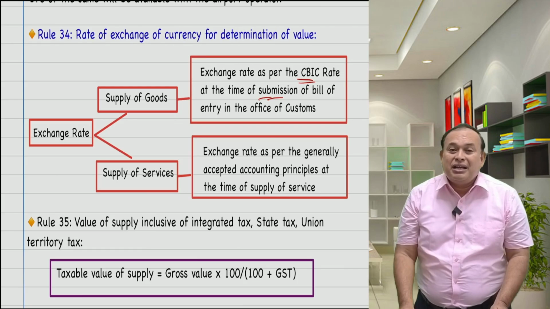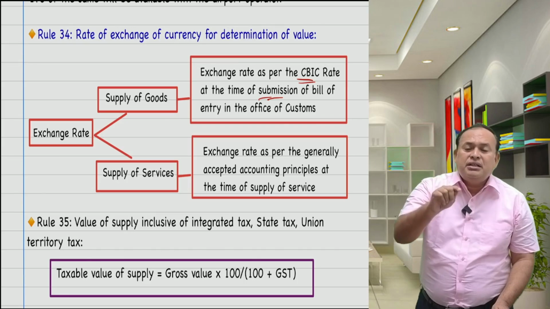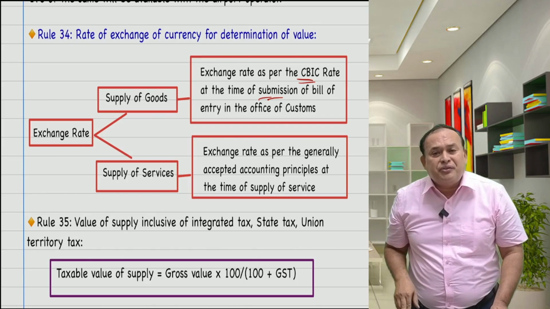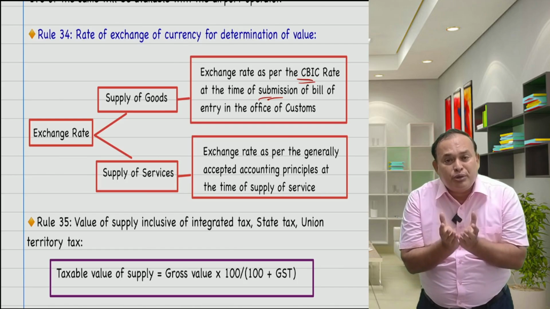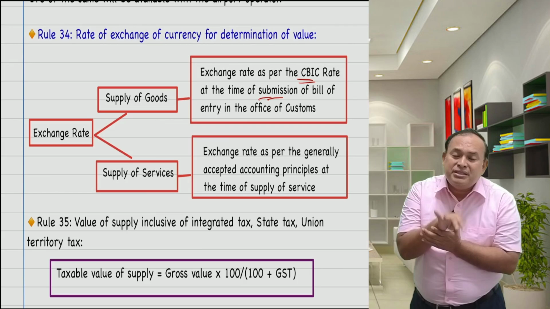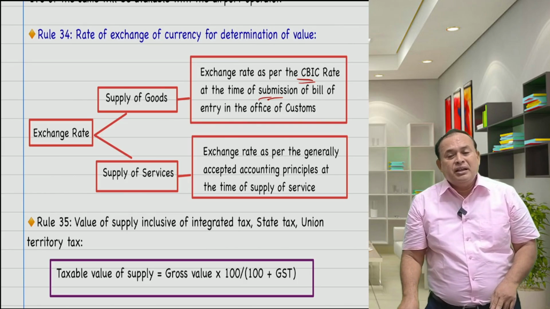According to that, the GAAP exchange rate you considered, multiply with the number of units of the foreign currency of import of services, you will get the Indian rupees value of import of services, on which you apply the GST to pay the GST in Indian rupees to the Government of India.